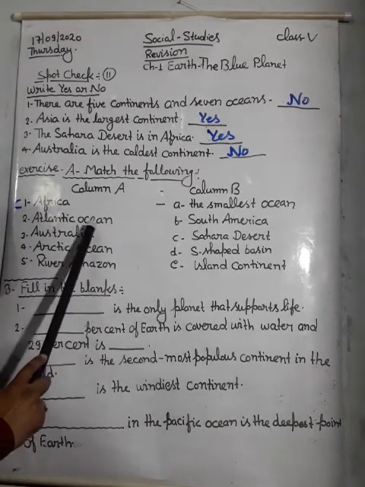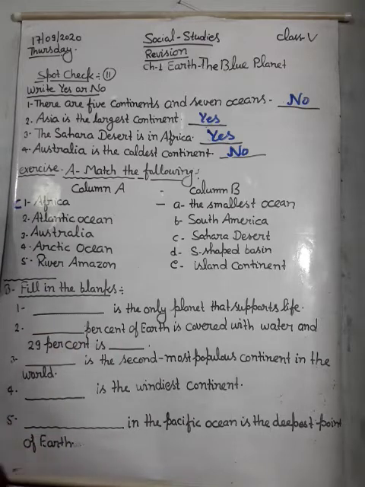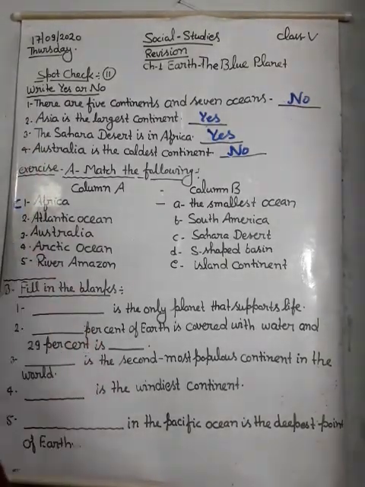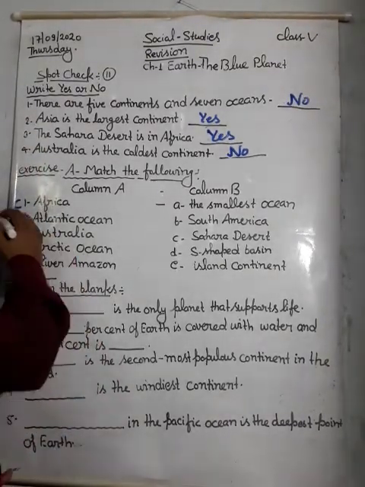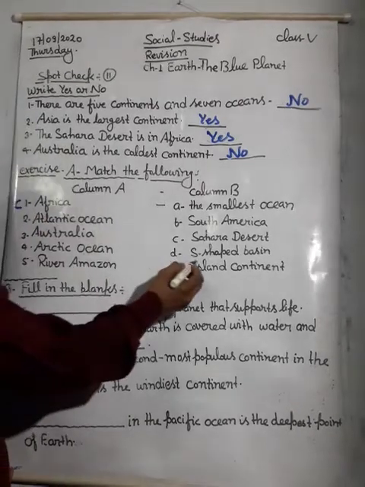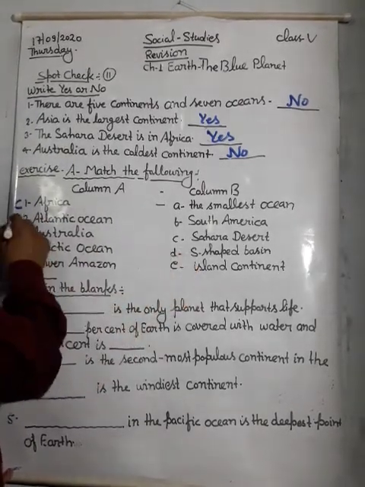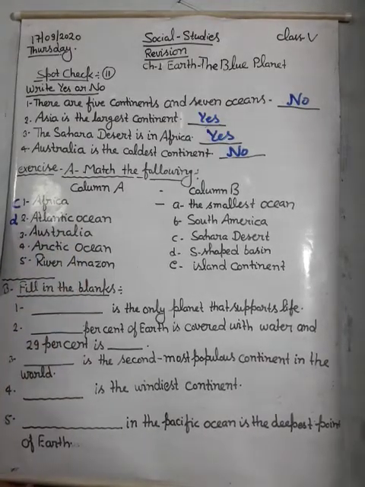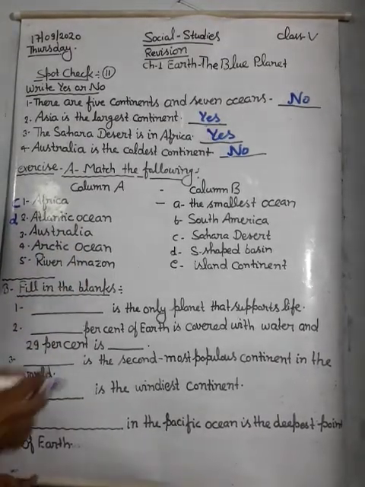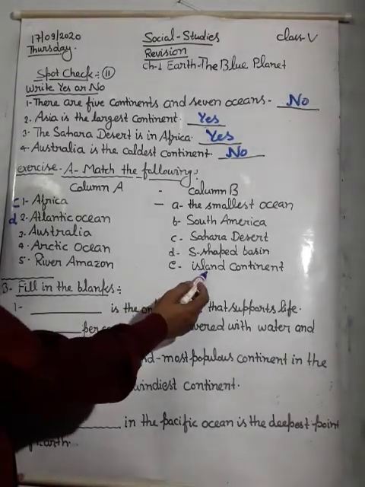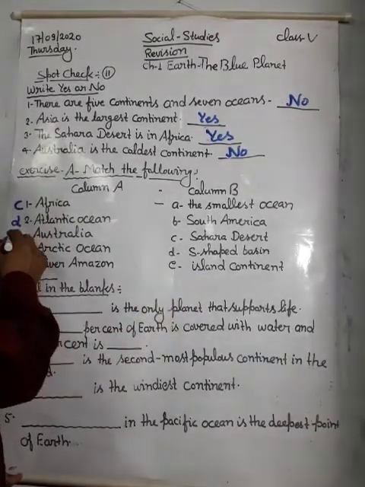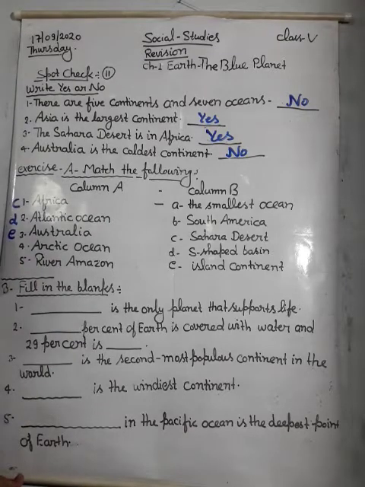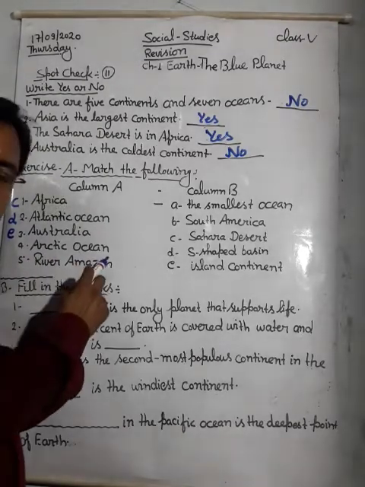Next is Atlantic Ocean. In the Atlantic Ocean, S-shaped basins are there. So the answer will be D. Next is Australia. Australia is called the island continent. So the answer will be E. Next is Arctic Ocean.